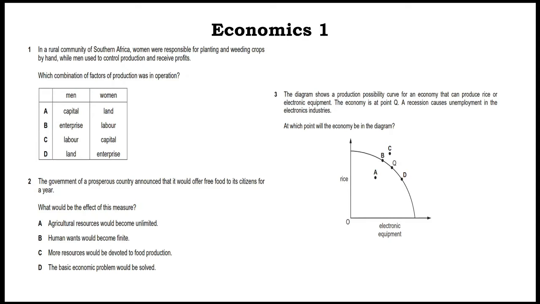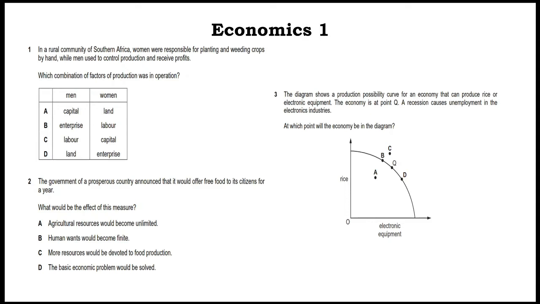Men provided enterprise. They were enterprising, so men were not capital, men were not labor, men were not land. Men were only enterprising, whereas women were providing labor, so B is the only option.